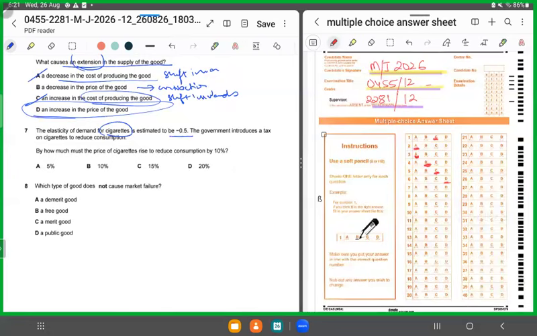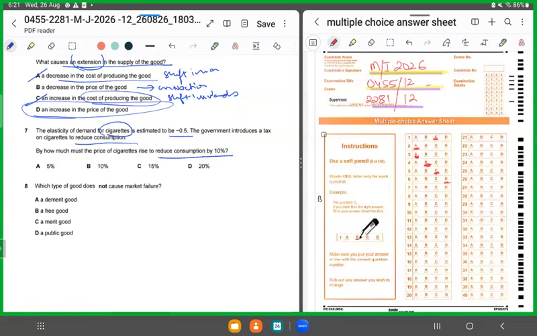So the negative sign shows an inverse relationship, and the small amount, which is less than 1, is showing its inelasticity, right? So now the government decides to impose a tax on cigarettes. Why? Because it wants to reduce the consumption. Now, what are they saying? They're saying by how much is the price of the cigarettes to rise to reduce consumption by 10%. So, if you are to reduce the consumption by 10%, what changes must take place in the price in order to avail that, right?